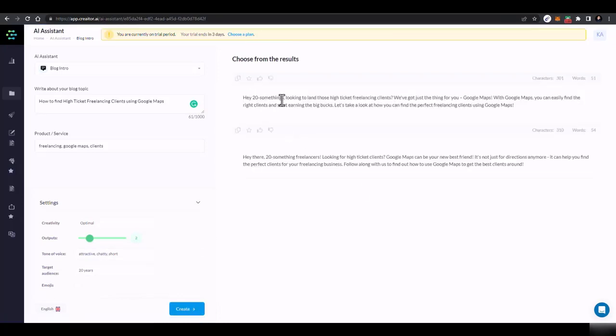Hey 20 something, or hey there 20 something freelancers. You can just remove this one. You're looking for high ticket clients. Google Maps can be your best friend. It's not just for directions anymore. It can help you find the perfect clients for your freelancing business. Follow along with us to find how to use Google Maps to find best clients. Like, I think it's amazing.